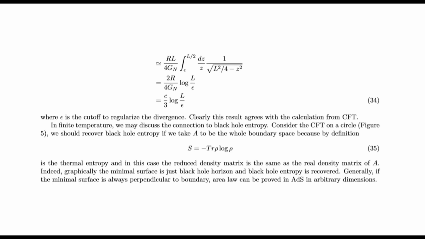In finite temperature, we may discuss the connection to black hole entropy. Consider the CFT on a circle. We should recover black hole entropy if we take A to be the whole boundary space, because by definition, entanglement entropy is the thermal entropy, and in this case, the reduced density matrix is the same as the real density matrix of A. Indeed, graphically, the minimal surface is just the black hole horizon and black hole entropy is recovered. Generally, if the minimal surface is always perpendicular to the boundary, the area law can be proved in arbitrary dimensions.